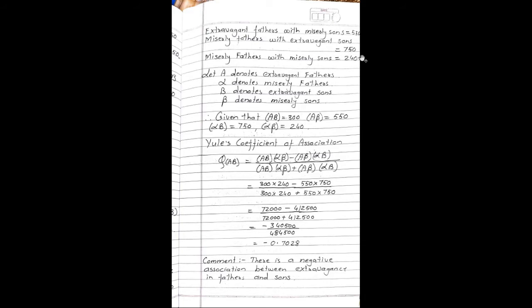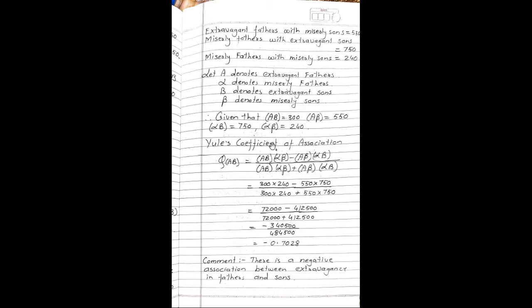Now first step is to define the attributes. Let A denotes extravagant fathers. Naturally alpha will denote miserly fathers. B denotes extravagant sons. Then beta denotes miserly sons. See the things which are given. Given that AB is equal to 300, A beta is equal to 550, alpha B is equal to 750 and alpha beta is equal to 240.